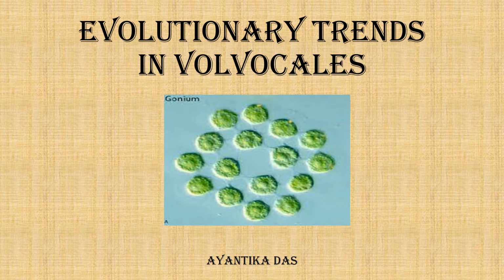This evolutionary tendency can be in the form of arrangement or number of species in a particular series, or gradual evolution in terms of both reproduction and architecture of the thallus. I will discuss the evolutionary trend in two categories.